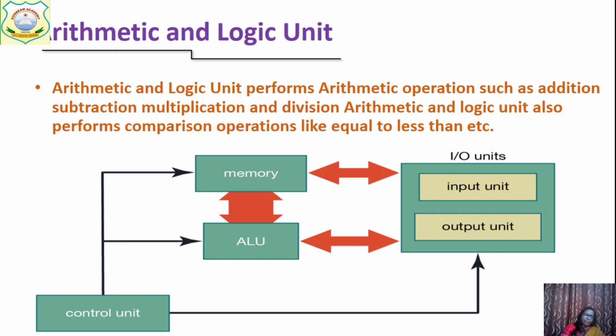Okay, next is arithmetic logic unit. In short we call it ALU. ALU performs all the arithmetic and logical operations. What are arithmetic operations? Addition, subtraction, multiplication, division. All these operations are done inside the ALU. So now the question can be framed, which part of the computer will do the arithmetic and logical operations? Maybe you are given options like ALU, CU or MU. The answer will be ALU. ALU performs all the arithmetic and logical operations inside the computer.